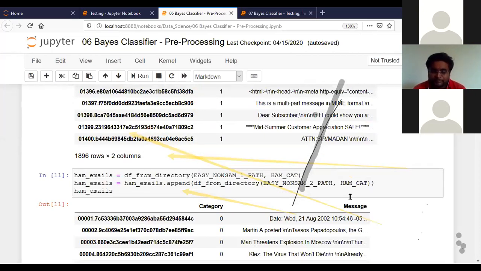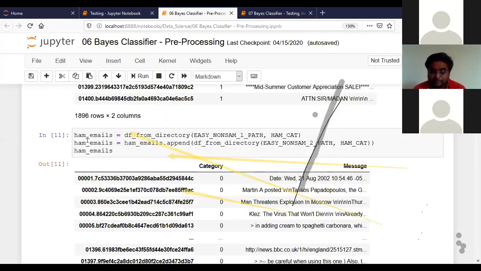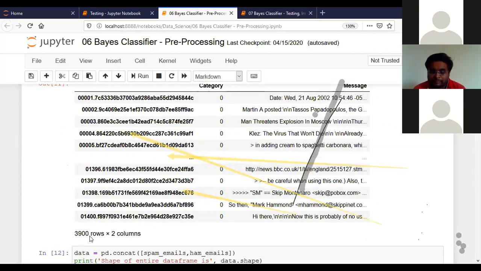And we have ham emails. Ham means important emails. Just because of the rhyme, I use spam and ham. In ham emails, I have 3,900 emails on which we will work.